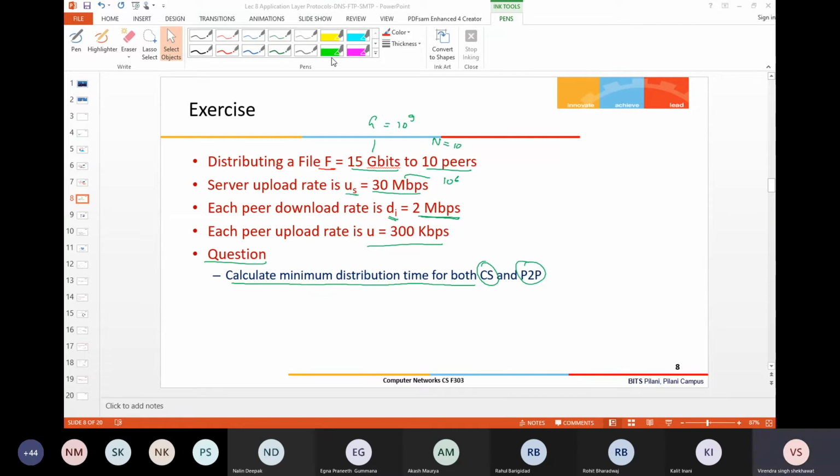So you can work that out. Simply you have to apply the formula only.